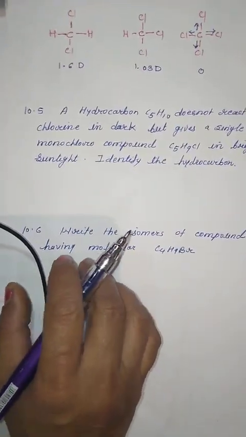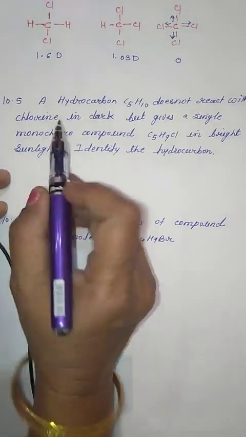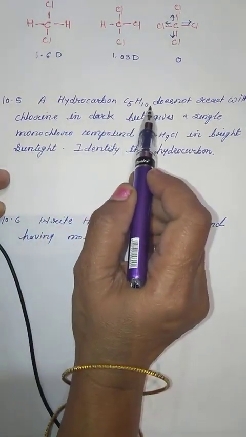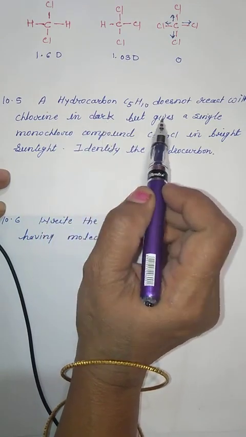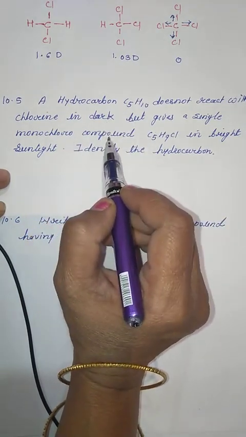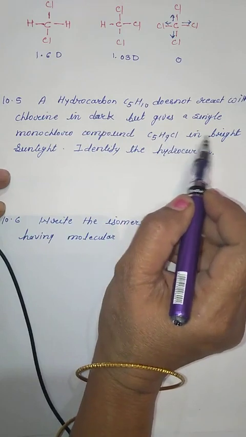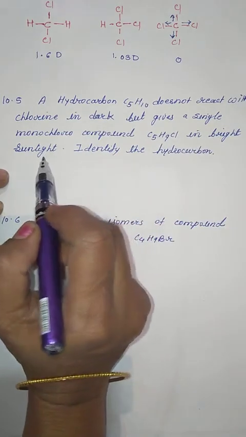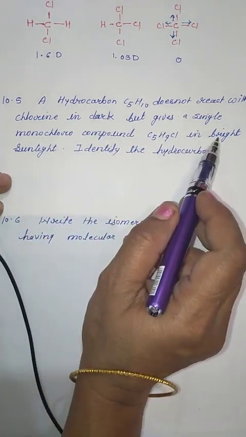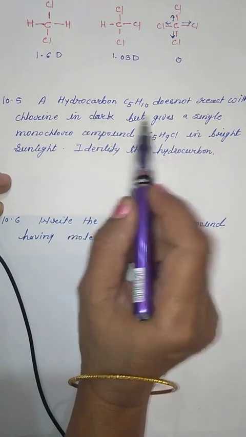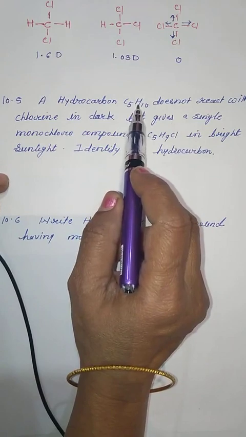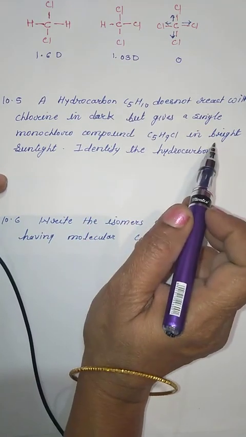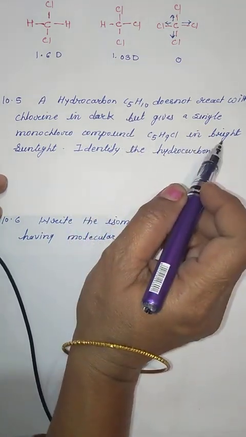What is the second question? A hydrocarbon C5H10 does not react with chlorine in the dark but gives a single monochloro compound C5H9Cl in bright sunlight. See children, because bright sunlight and reaction with chlorine is given, it must be an alkane, because it is giving chlorination in the presence of sunlight.